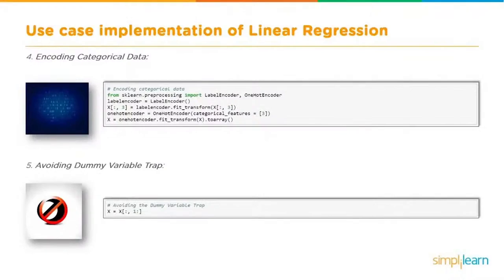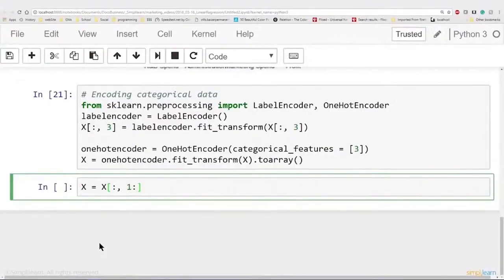Next, on setting up our data, we have avoiding the dummy variable trap. This is very important. Why? Because the computer has automatically transformed our header into the setup, and it's automatically transformed all these different variables. So when we did the encoder, it created 2 columns, and what we need is just the 1, because it has both the variable and the name. That's what this piece of code does. Let's paste this in here, and we have X equals X, colon, comma, 1 colon. All this is doing is removing that one extra column we put in there when we did our one-hot encoder and our label encoding. Let's go ahead and run that.